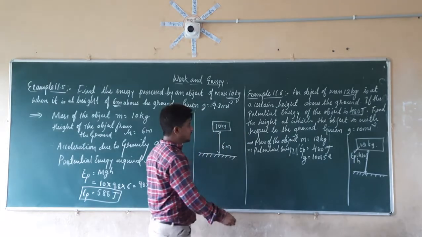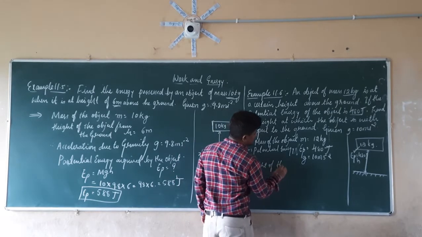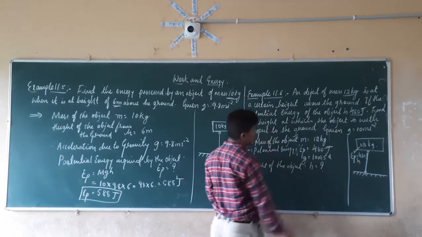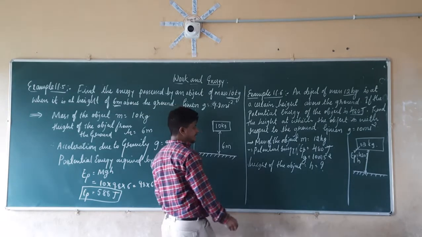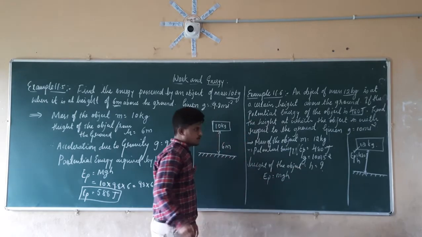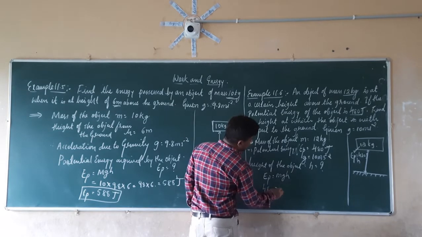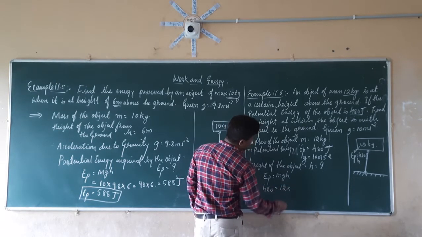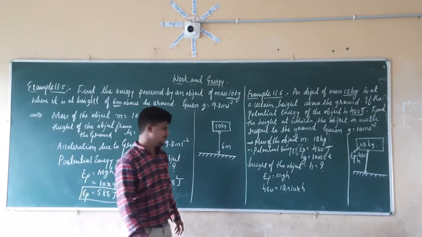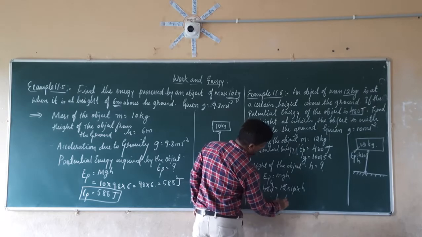So we have to calculate the height of the object. Therefore, height of the object, that is h is equal to the quotient. So we know the formula, that is EP is equal to m into g into h. So substitute the values of everything. EP is given as 480. What is m here, which is given as 12? What is the value of g here, which is given as 10? What is the value of h here? We don't know. Right. So the zeros get cancelled. 12 1 is 12, 12 4 is 48. Therefore h is equal to how much? It is equal to 4 meters.